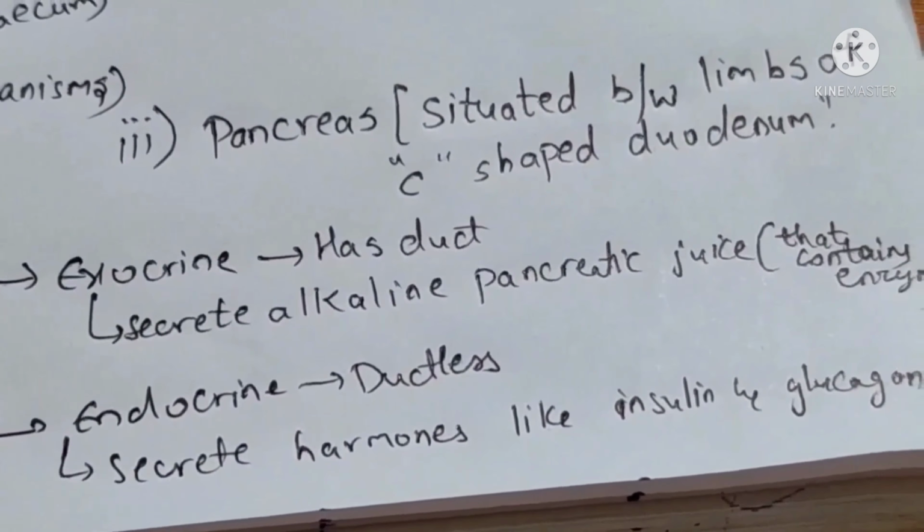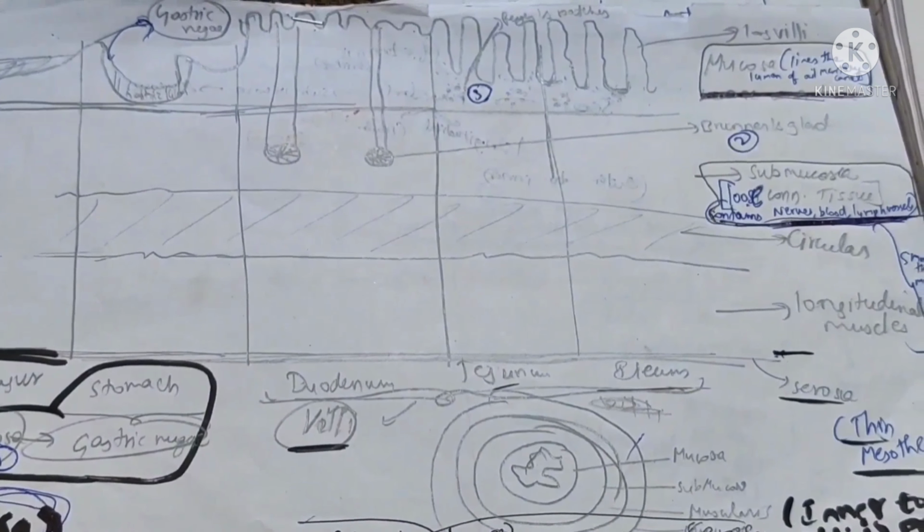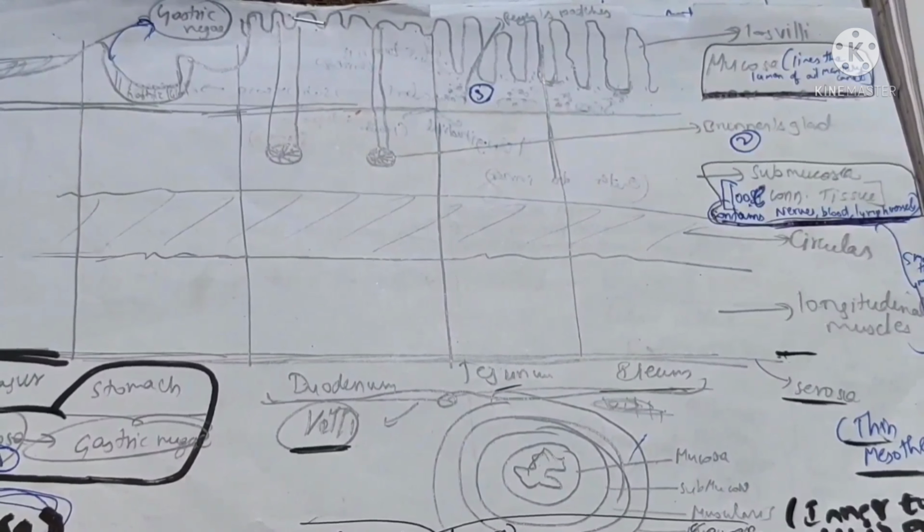I know this diagram is not good, but among the resources I have, this is the best diagram for a better understanding. See, here is the serosa. Next are longitudinal muscles, then circular muscles, then submucosa, and then mucosa. In the submucosa, there is only one gland present, and that is in the duodenum only. That is Brunner's glands. Generally, the submucosa is a loose connective tissue which contains nerves, blood, and lymph vessels.